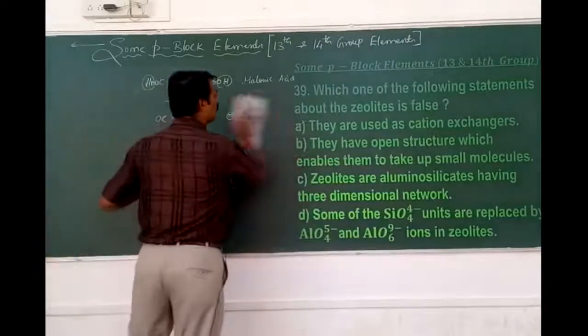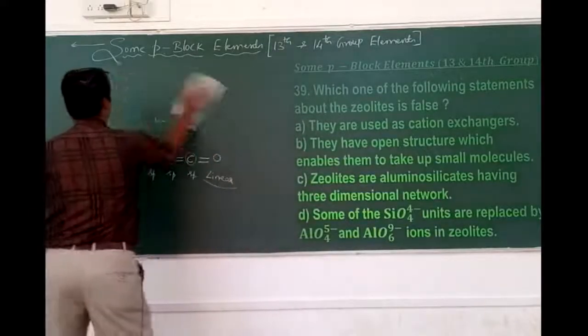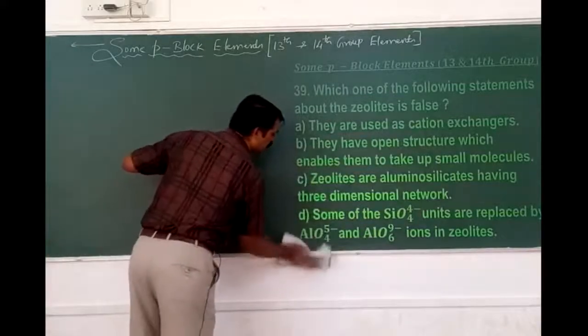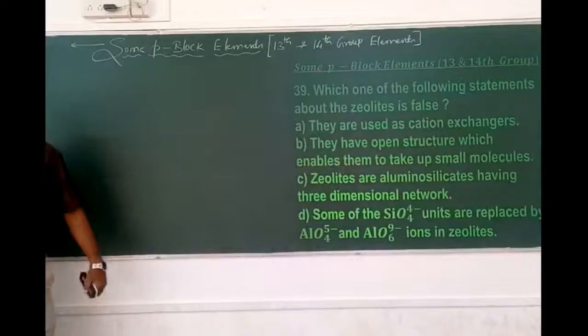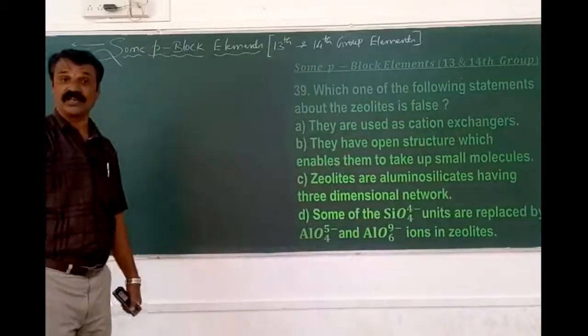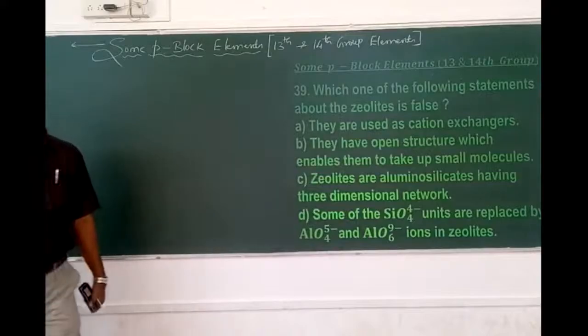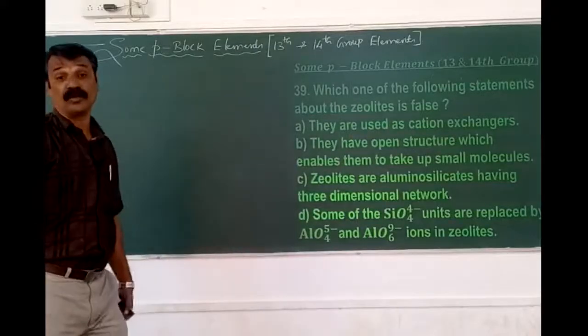Which of the following statements about the zeolites is found to be false? First, what are zeolites? They are aluminosilicates. What type of silicates are they? Aluminosilicates, which have a 3-dimensional structure.